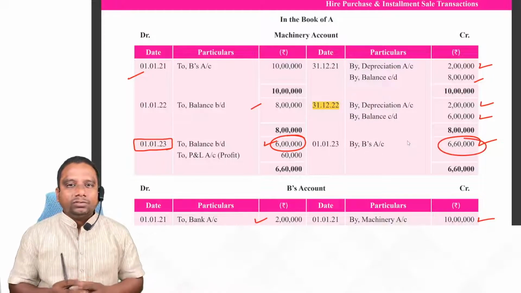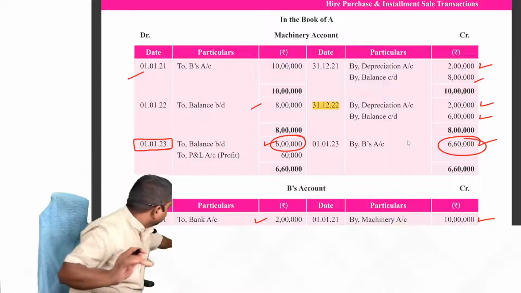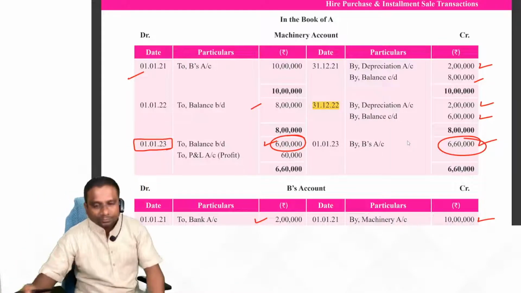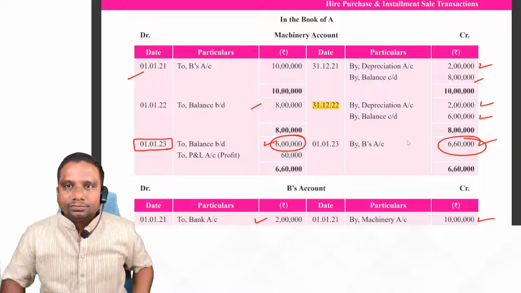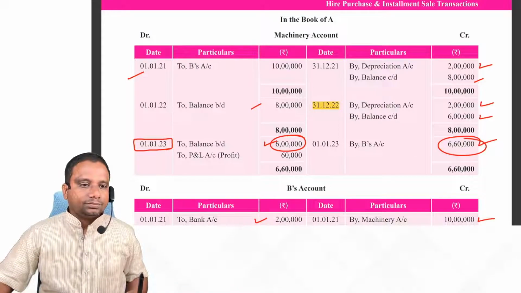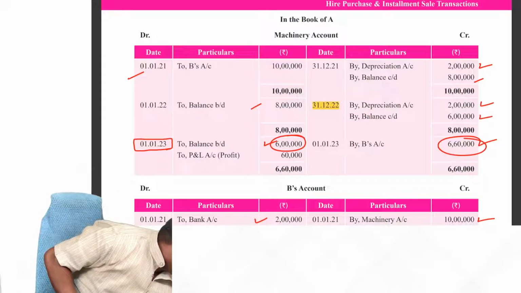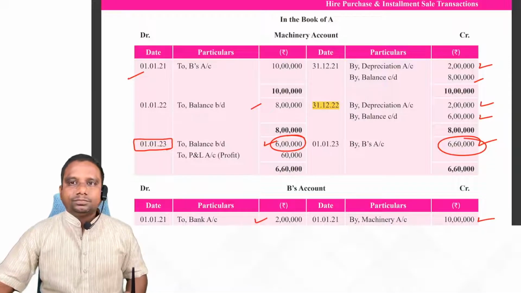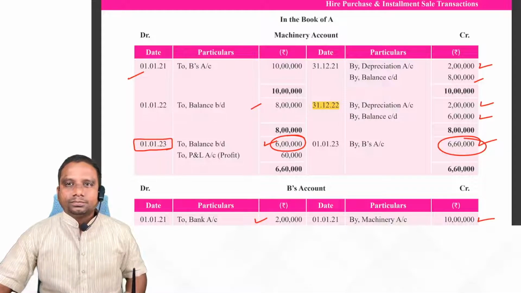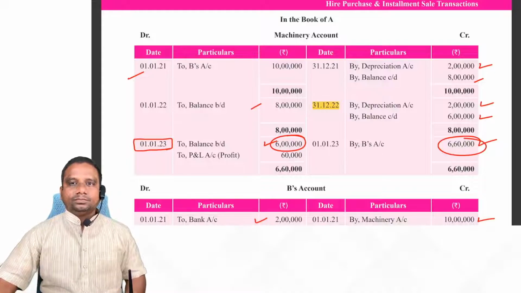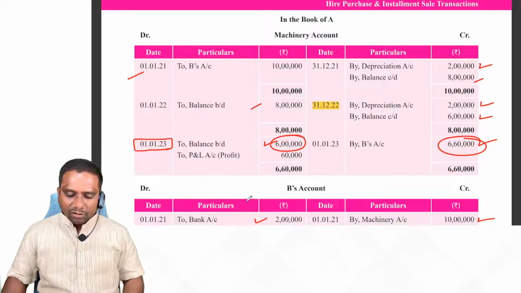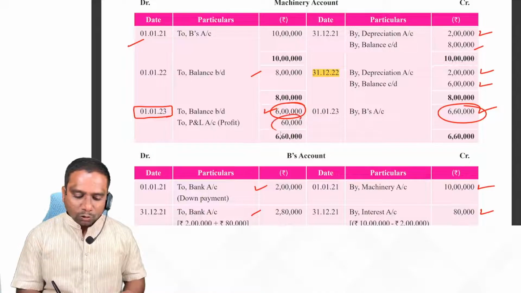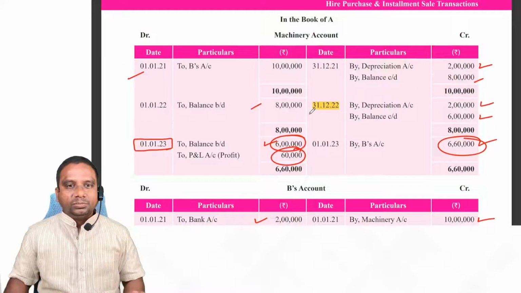Here we have a profit of 60,000. This is transferred to P&L account.